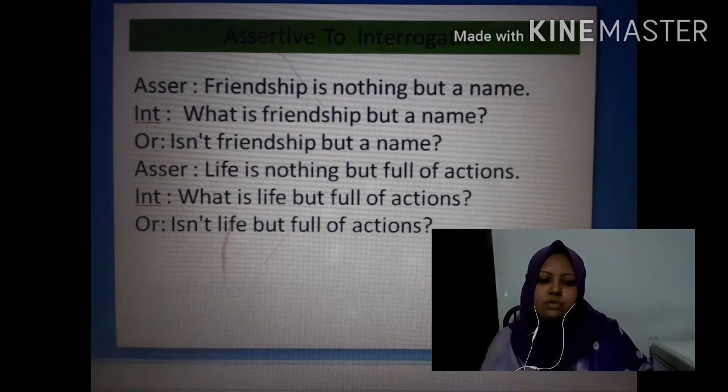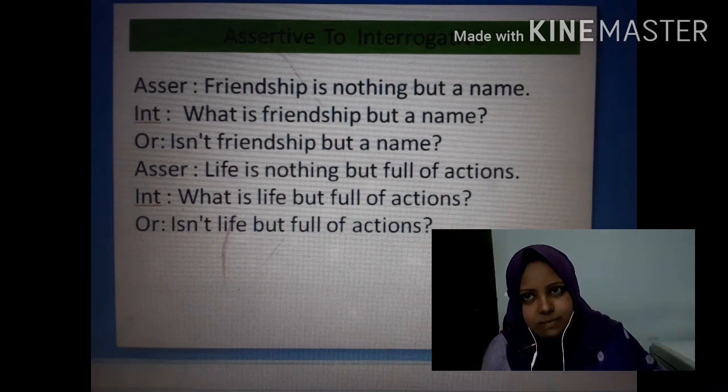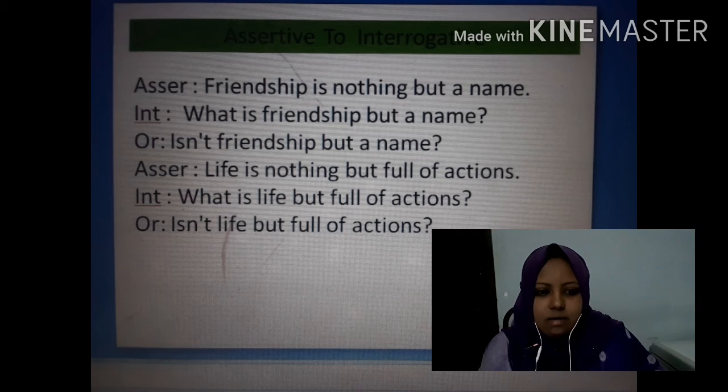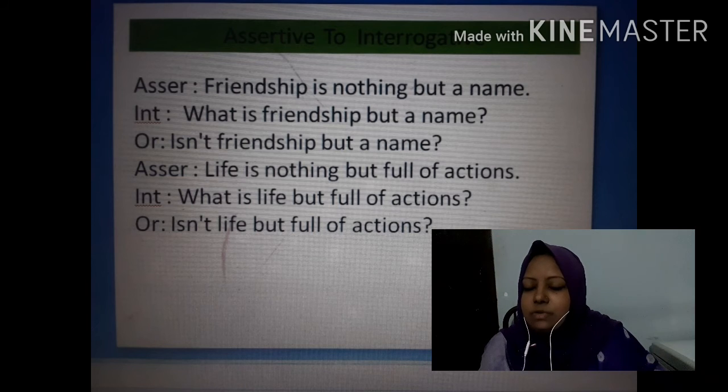Okay, hope you understood. This is very easy and very simple, just like the rules that we saw a little bit before, that is introductory there added rules. Like those rules, you have to just replace the subject with what.